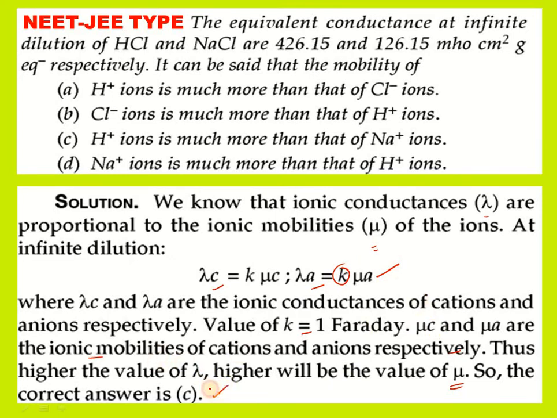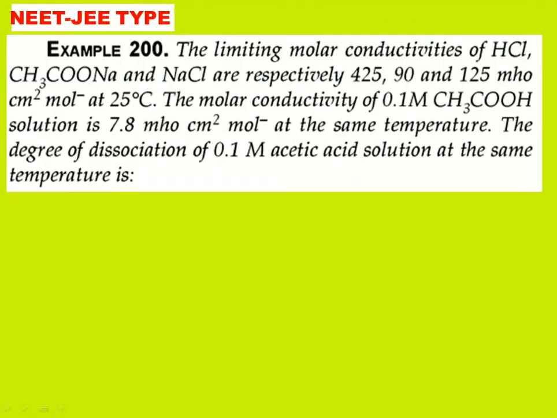So the correct answer is that the mobility of H plus ion is much more than that of Na plus ions. Why? Because for HCl we have 426.15. That is the reason why we are saying the mobility of H plus ions is much more than that of Na plus ions. See the next one.